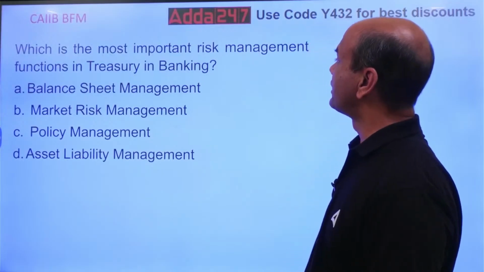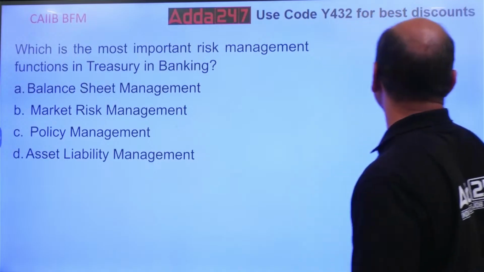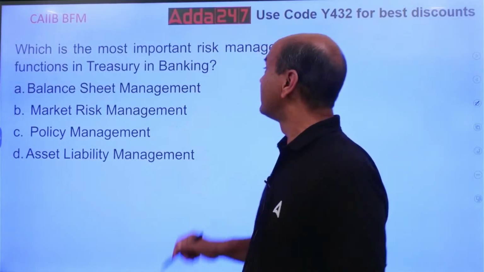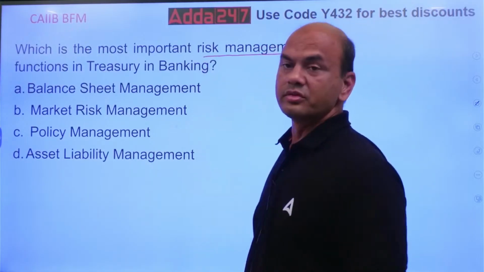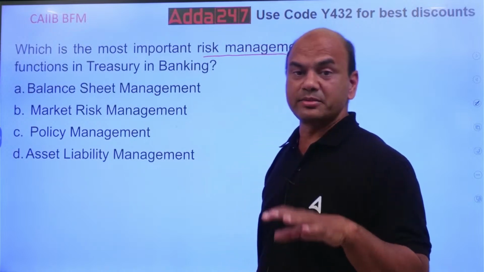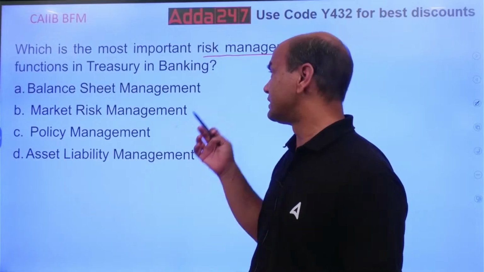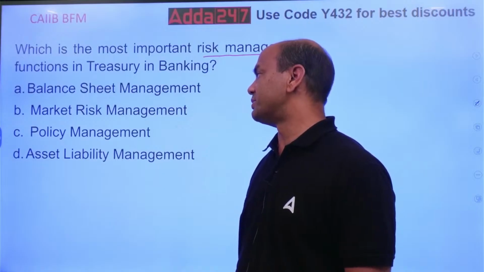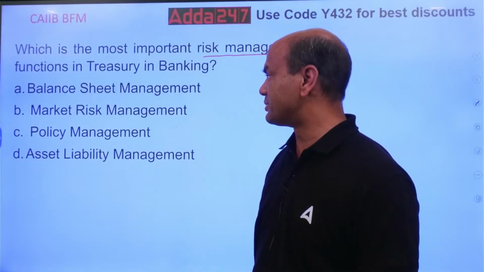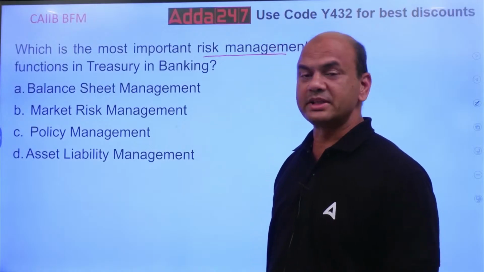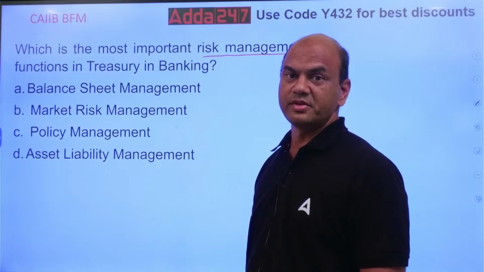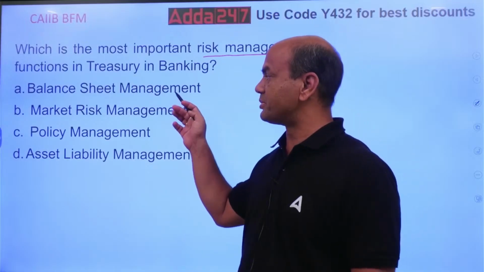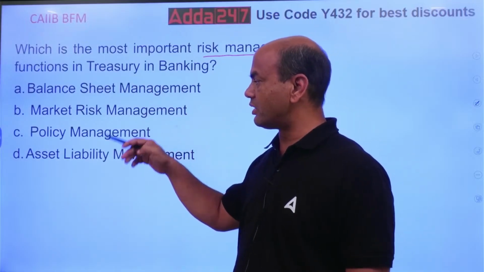Which is the most important risk management function in the treasury? Firstly, risk management. So which is the most important risk managing part? Now there are various things. Let's see: balance sheet management, market risk management, policy management, and ALM, which means asset liability management. So which one is most important among these? Is it balance sheet management, or market risk, or policy, or asset liability?